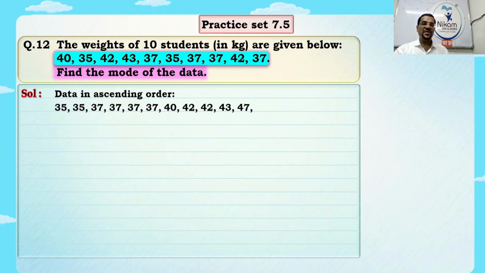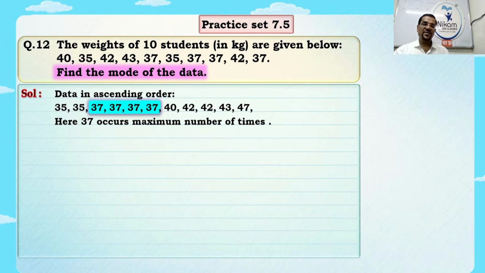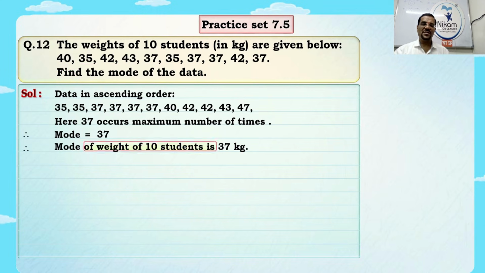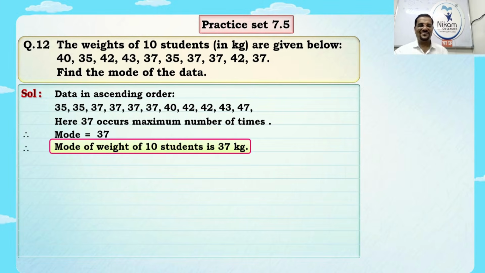Now which number is repeated the maximum number of times, and how many times? So 37 is repeated how many times? 4 times. Okay, so we'll write the same thing: 37 occurs or is repeated a maximum of 4 times. So come on, what will be your mode? Mode of the data is what? 37. Simple, eh? Very good.